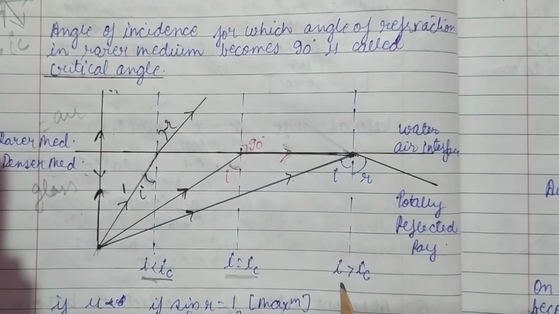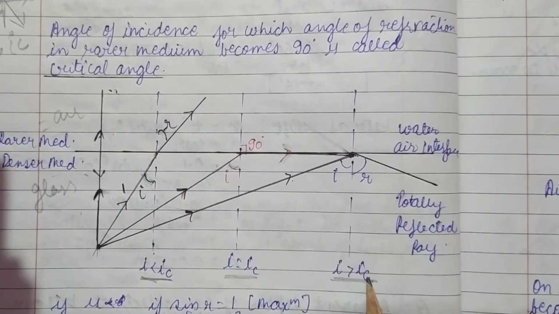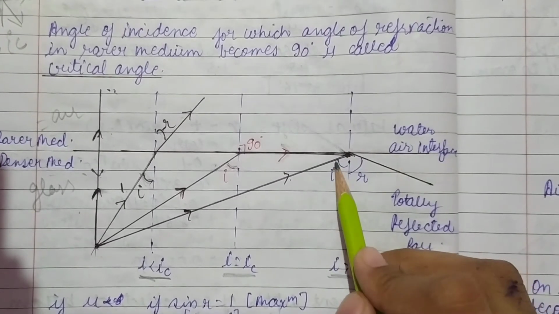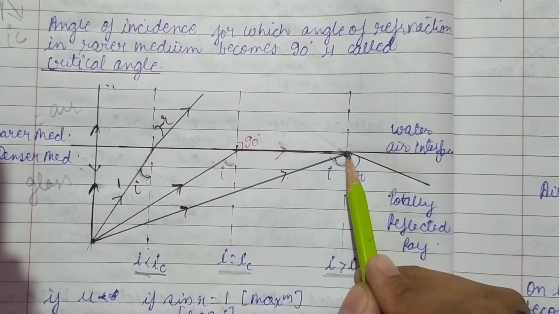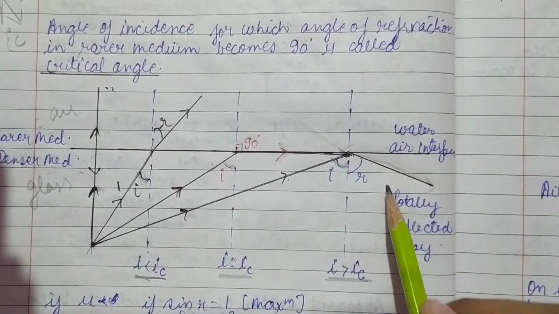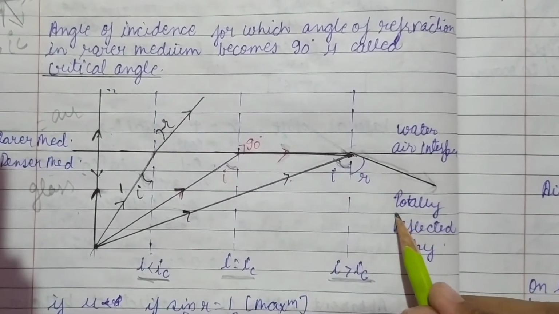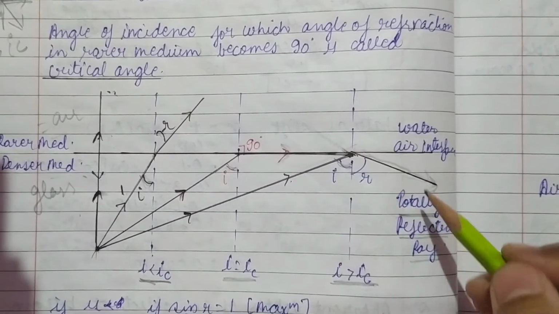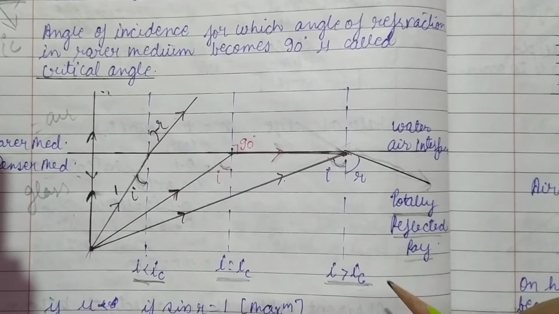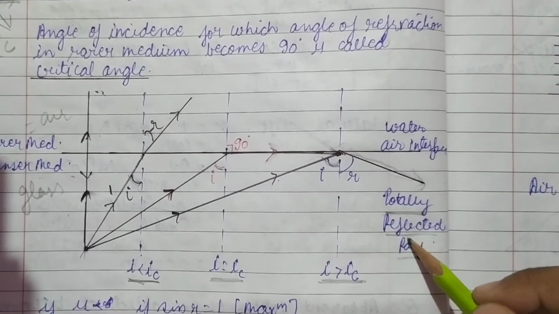Now what happens if the angle of incidence is greater than the critical angle? This angle of incidence is greater than the critical angle, so we can see that the ray is totally reflected back into the denser medium. This phenomenon of reflection of the incident ray totally back into the first medium from where the ray has emerged is known as total internal reflection.